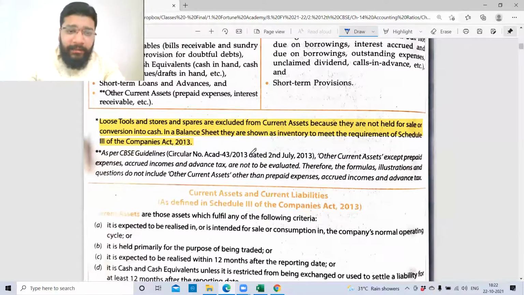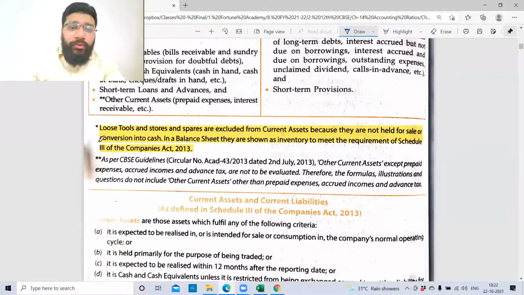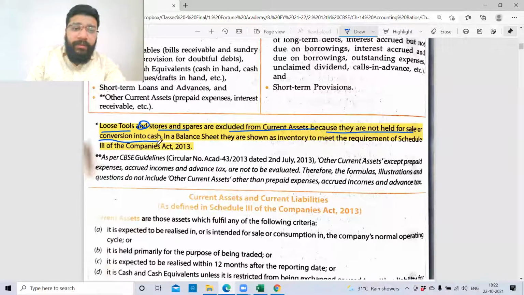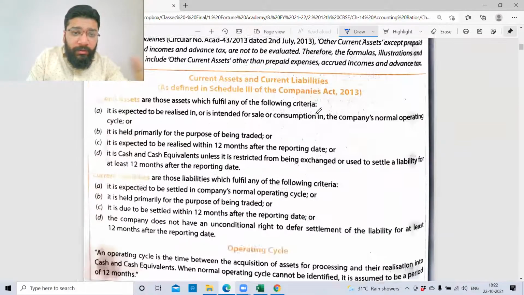Please take a highlighter and highlight this point, guys, which is on your page number 4.6. Loose tools and spare parts are excluded from current assets, especially from inventory, because they are not held for sale or for conversion into cash. Loose tools are excluded. They are told here very generally as current asset. To be more specific, it is excluded from your inventory. You'll understand this point when we do the questions forward.